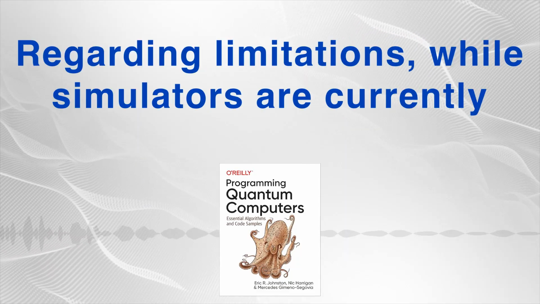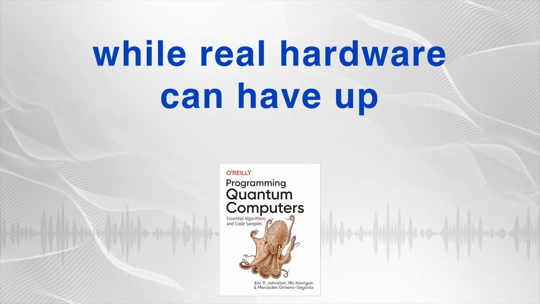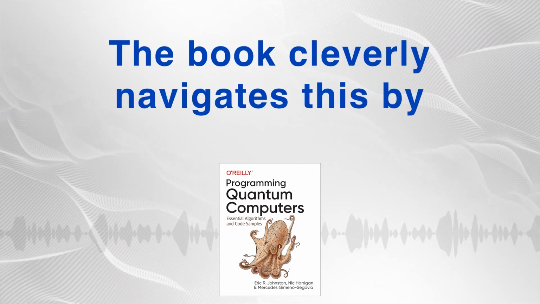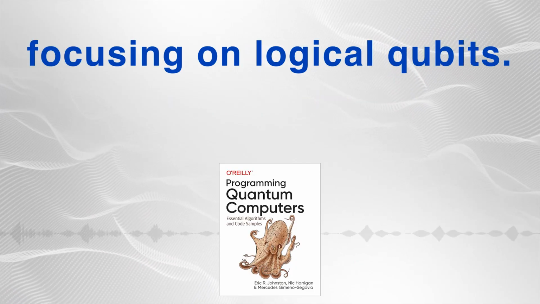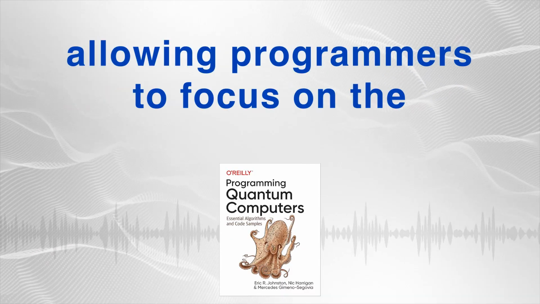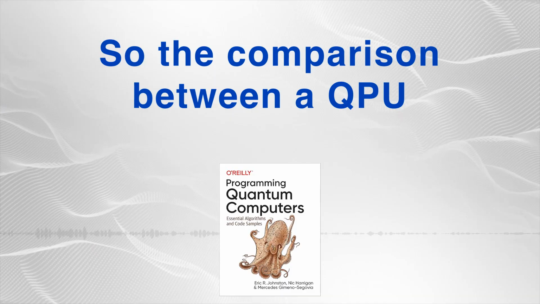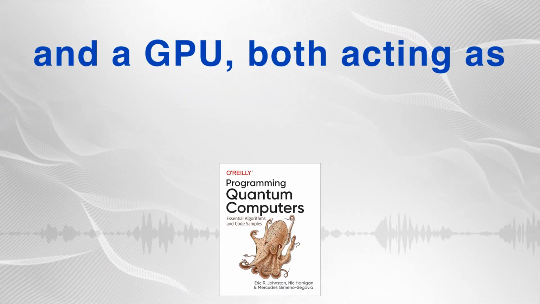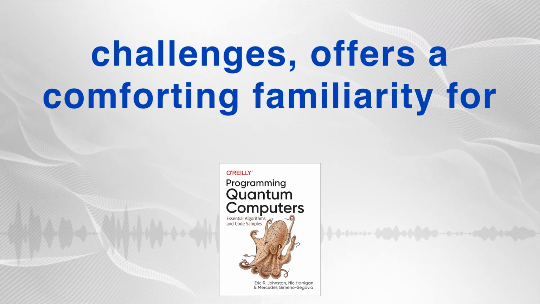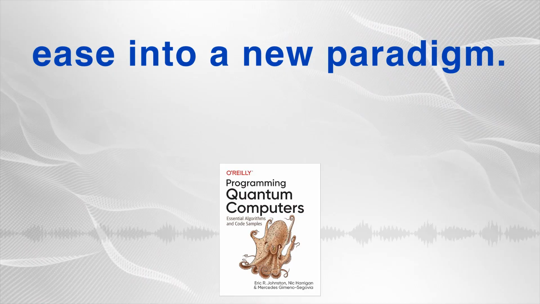And the limitations? Regarding limitations, while simulators are currently restricted to around 26 qubits, and while real hardware can have up to 70 physical qubits, they often lack robust error correction. The book cleverly navigates this by focusing on logical qubits. These are abstract, error-corrected qubits, allowing programmers to focus on the logic without getting bogged down by current hardware complexities. So the comparison between a QPU and a GPU, both acting as co-processors and perhaps presenting similar debugging challenges, offers a comforting familiarity for software engineers. It does seem that way. It provides a thoughtful way to ease into a new paradigm.